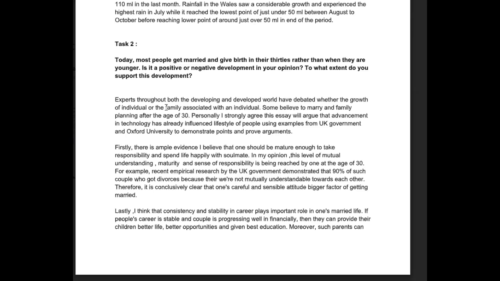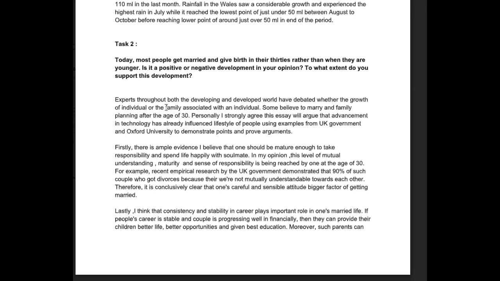Firstly, there is ample evidence. I believe that one should be mature enough to take responsibility and spend life happily with soulmate. In my opinion, this level of mutual understanding, maturity, and sense of responsibility is being reached by one at the age of 30. For example, recent empirical research by the UK government demonstrated that 90% of such couple who got divorces because we're not mutually understandable towards each other. Therefore, it is conclusively clear that one's careful and sensible attitude, bigger factor of getting married. Okay. The grammar is a problem here again.